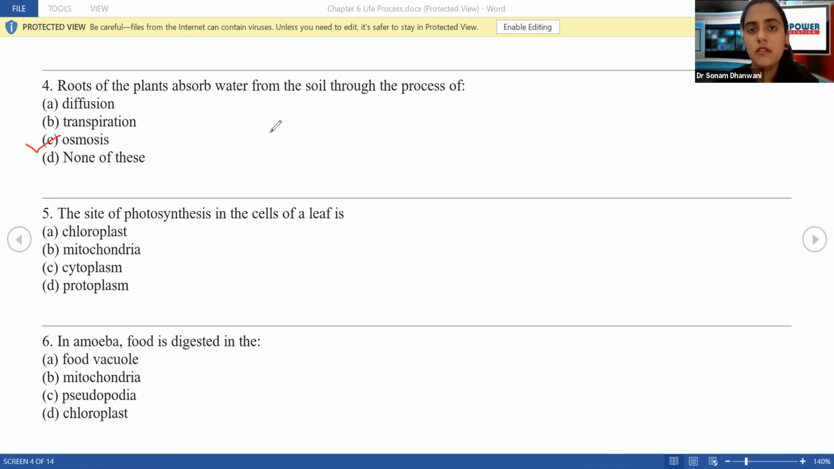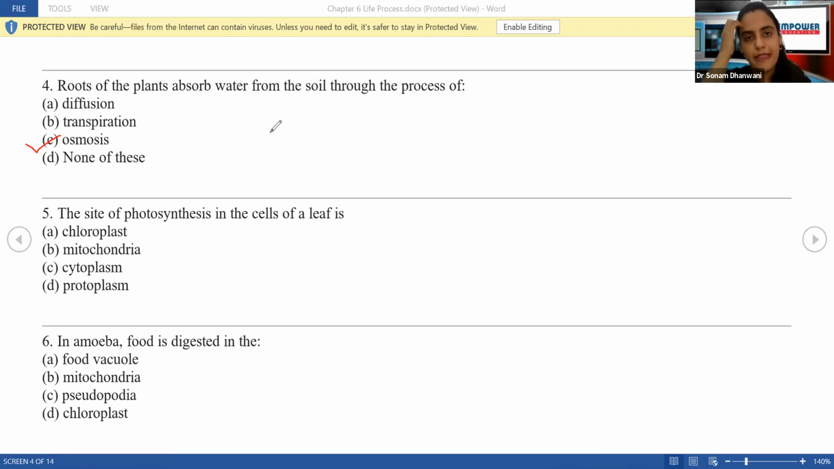What is diffusion? In diffusion, you all might have studied the example that we have seen. Diffusion is again the same thing like osmosis, but what is the difference between the two? What we've studied is that there is no permeable membrane. In diffusion, the molecules will freely move.